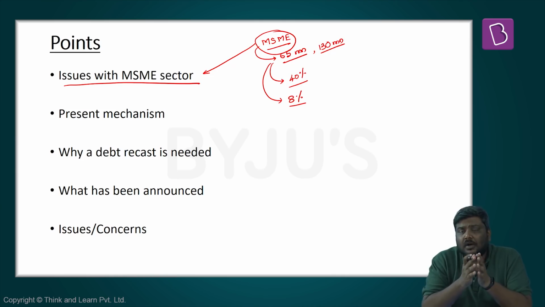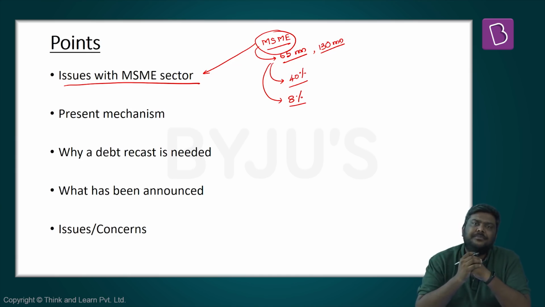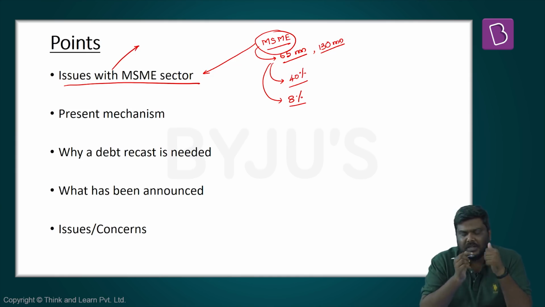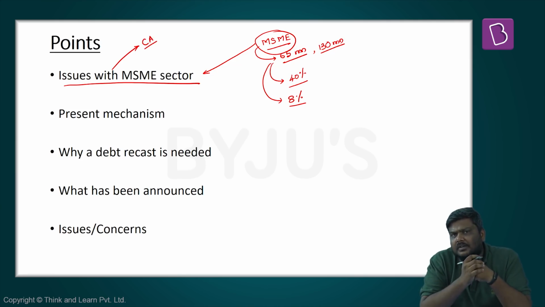I will not be discussing all the issues in detail. If you want to know all the issues in detail which are plaguing the MSME sector, please go through another video which is on the MSME sector. But in this particular video, let's have a very quick view of the issues. One issue is credit availability. The demand for credit from the MSME sector is very high, but the supply of credit, especially from the banking sector, is very less compared to the demand. That has been one of the very important issues plaguing this sector.